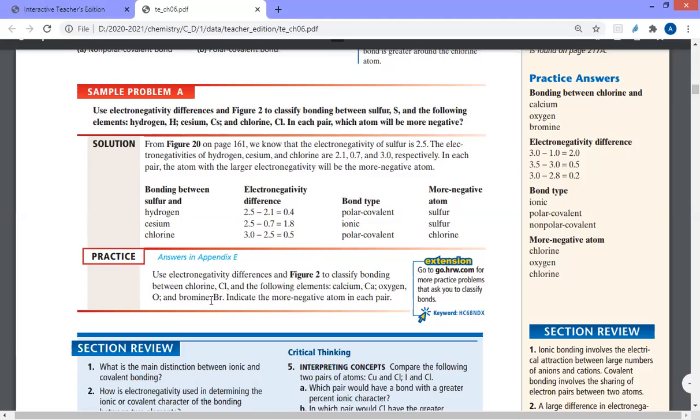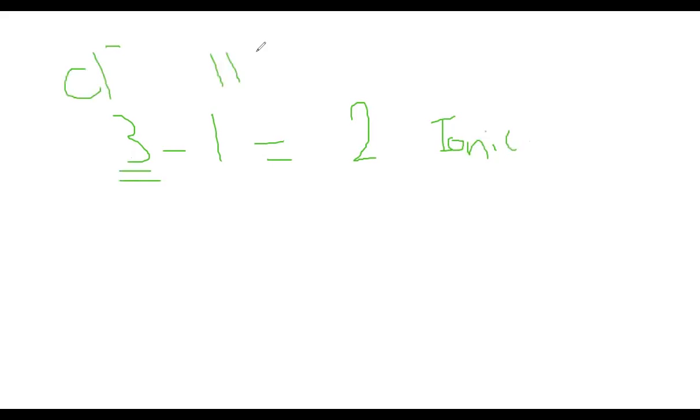So let's write this, guys, to make it clear. The electronegativity of chlorine is 3, minus the electronegativity of hydrogen, which is 1, so it equals 2. This 2, of course, is more than 1.7, so it will be an ionic bond. Which one will be the negative ion? Chlorine will be the negative ion because chlorine has higher electronegativity, while hydrogen will be the positive one. So that's clear here, guys.